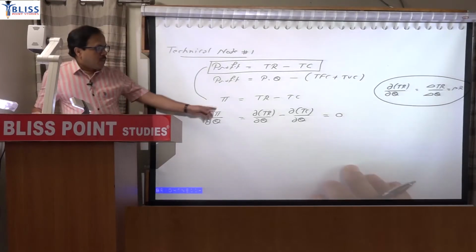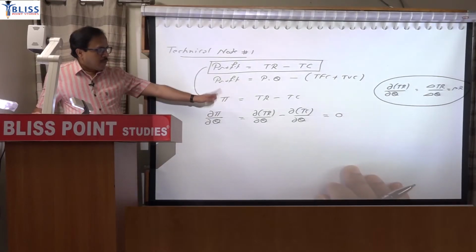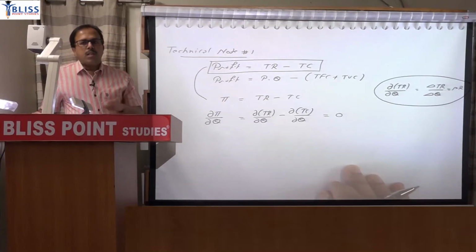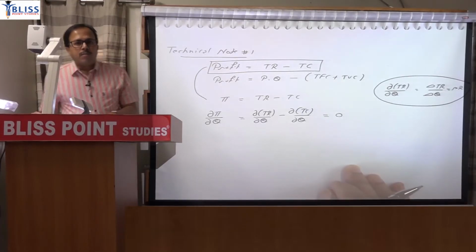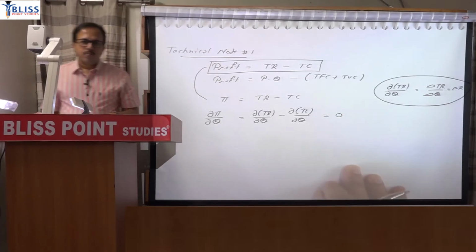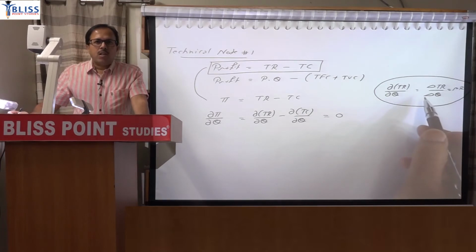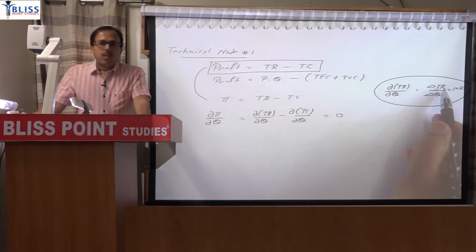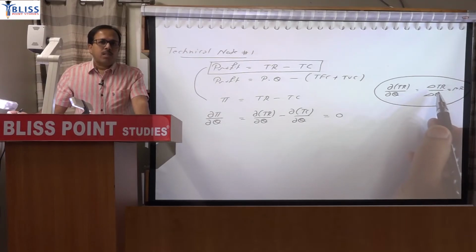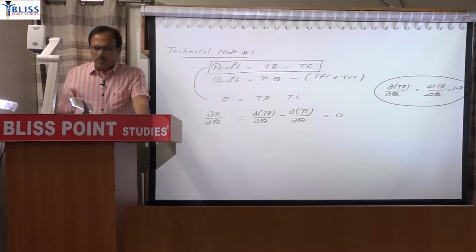If you differentiate total revenue, marginal revenue will come. Differentiate total cost, marginal cost will come. Differentiate total product, marginal product will come. Differentiate total utility, marginal utility will come. So differentiation is nothing but change, and marginal means additional. So marginal revenue means additional revenue due to additional quantity. Marginal cost means additional cost due to additional quantity. Marginal product is additional product due to additional labor. Marginal utility is additional utility due to one additional unit consumed.